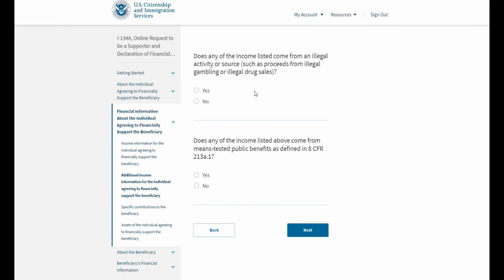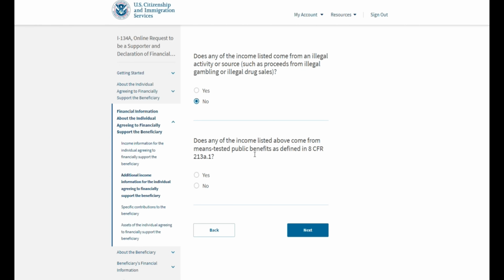Next, these 2 questions will ask you whether some or any of this income comes from an illegal activity or source. If you are selecting yes to this question, it is very likely that you will not be considered as a suitable supporter for this case. And the second question asks if any of that income that we listed on the previous page comes from means-tested public benefits.